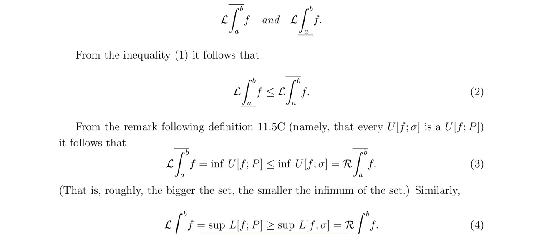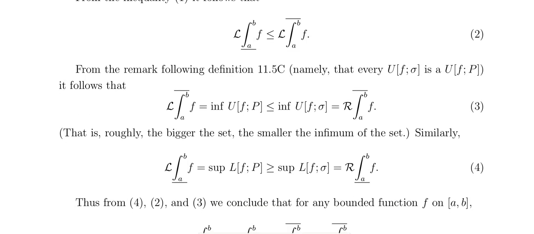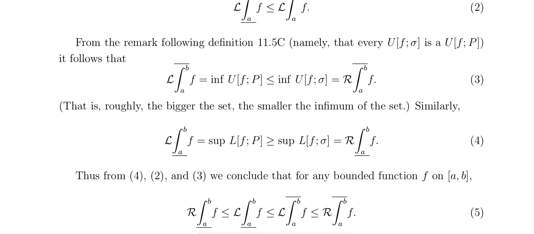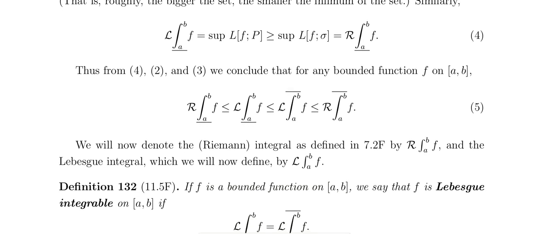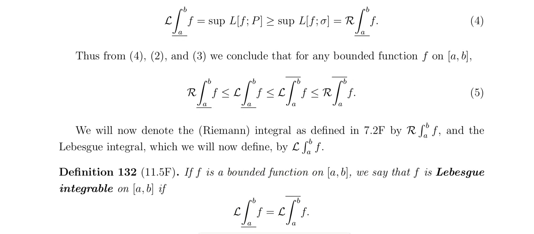So the Lebesgue integral exists if both are equal. That is very important.